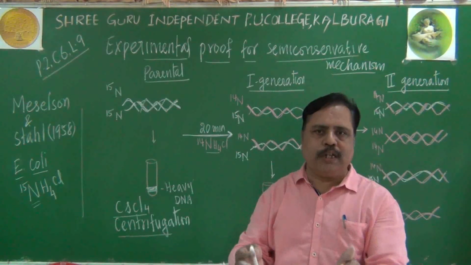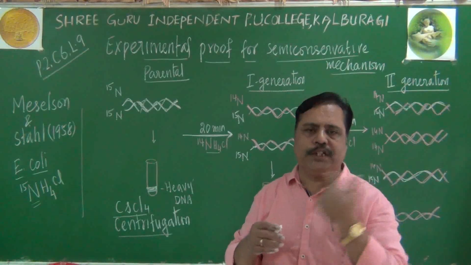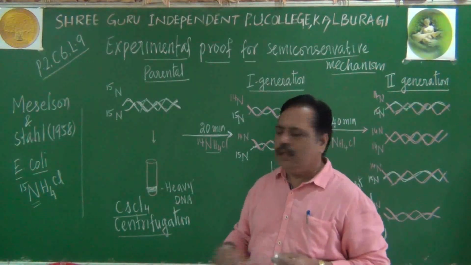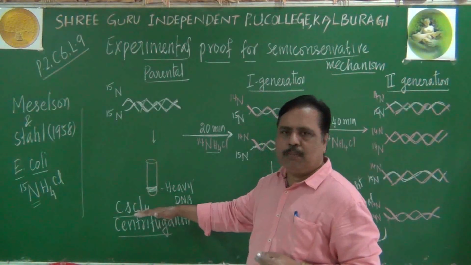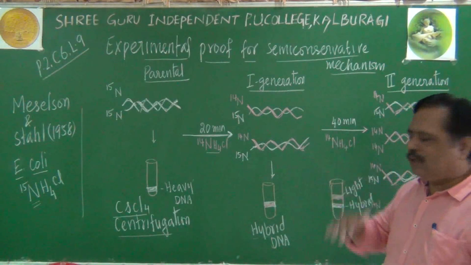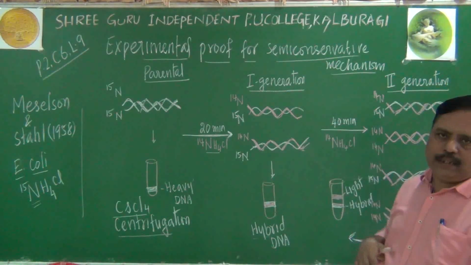In a cesium chloride medium, if you deposit the DNA and centrifuge it, there will be sediments formed by the DNA. Heavy DNA will settle at the bottom of the test tube. Hybrid DNAs will settle in the middle of the test tube. Light DNA will be above all, like that.